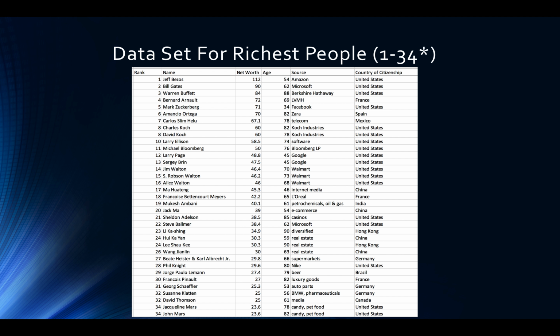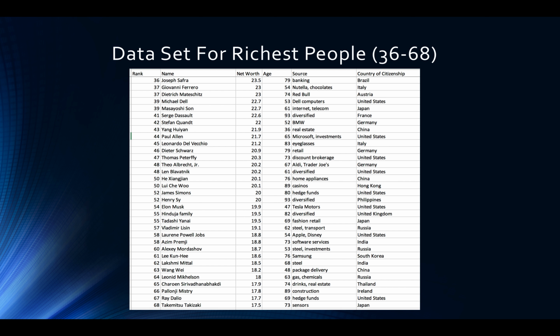When the number in the listed increment contains people who are tied, I put an asterisk there. For example, 2 people are tied for 34th place on this list. So my first page is 1 through 34. Second page is 36 through 68.